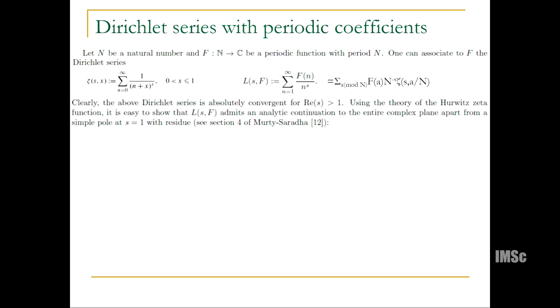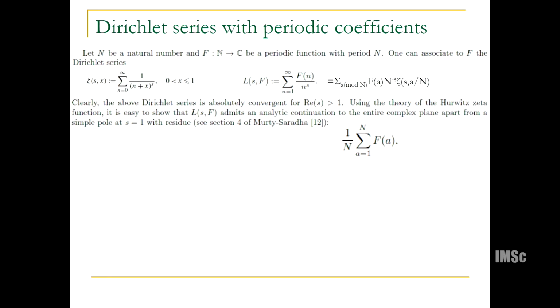Now, the theory of Hurwitz zeta functions was well studied by Hurwitz, and he showed that these functions admit an analytic continuation to the entire complex plane and satisfy a complex functional equation like the Riemann zeta function. We can inject the theory of the Hurwitz zeta function into this expression, and then deduce that L(s,f) has an analytic continuation to the entire complex plane with a simple pole at s equals 1, with residue equal to this particular sum.